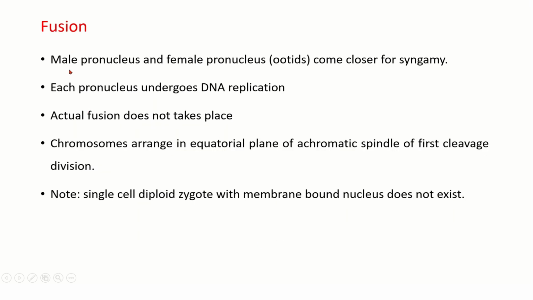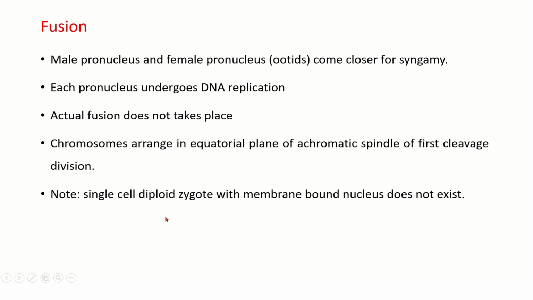So the male pronucleus and female pronucleus, the ootid, come closer for syngamy. Each pronucleus undergoes DNA replication. So axial fusion does not take place. Chromosomes arrange in the equatorial plane of the achromatic spindle of the first cleavage division. A single-cell diploid zygote with a membrane-bound nucleus does not exist here.